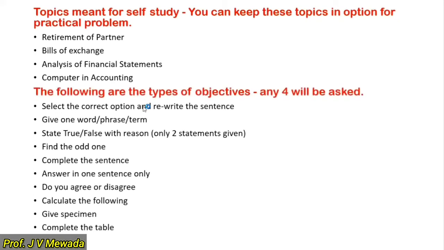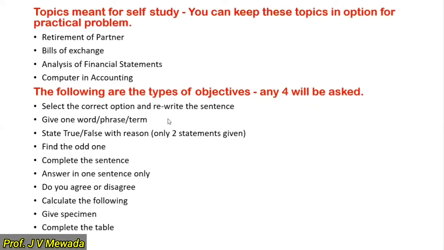Now, question number 1, on the basis of FYGC as well as SYGC textbook, there are 10 types of objectives and they can ask any 4. So they are compulsory. There is no option there. Okay, so what type of objectives they can ask? Select the correct option and rewrite the statement. That is, you will be given the options. One answer will be right. So you have to write that.